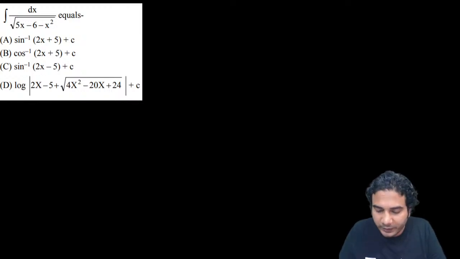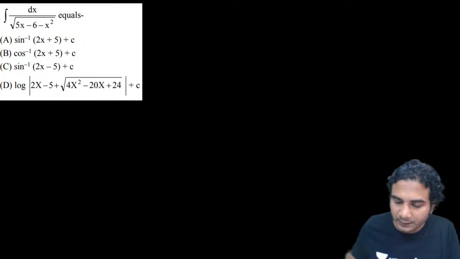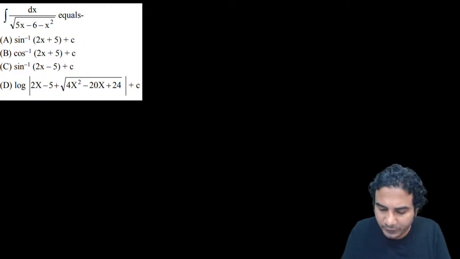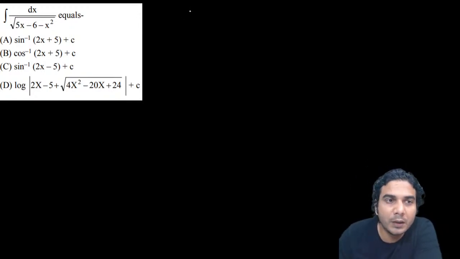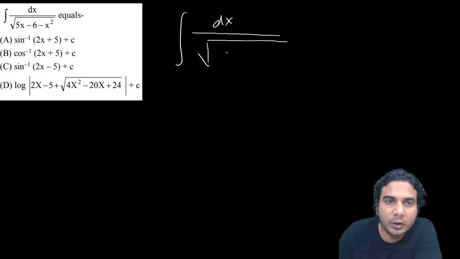All right, so let me do it then. This was an easy problem. Perhaps you have done it. Oh yes, I'll make it a perfect square. So integral of dx, take the minus sign common, write it minus 6, no problem. If you take minus common, it will be x square minus 5x, all right.